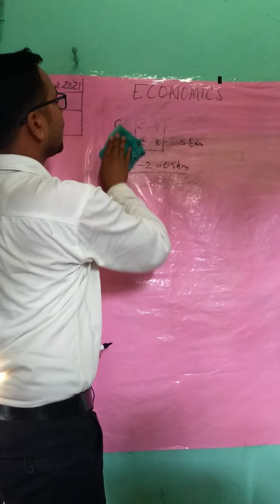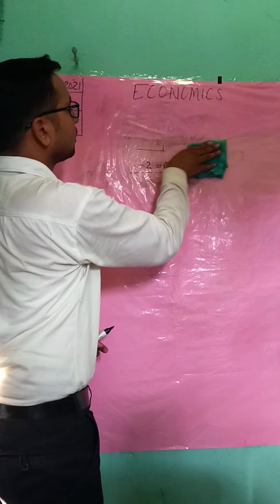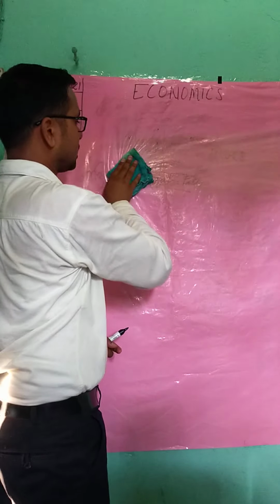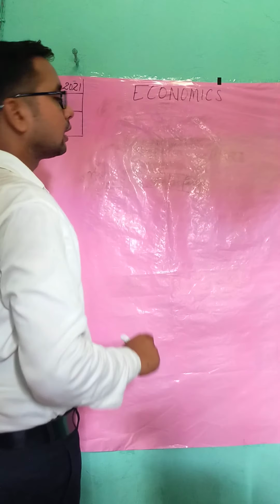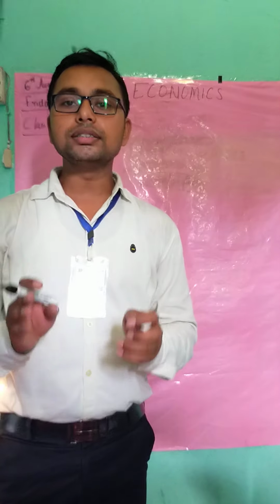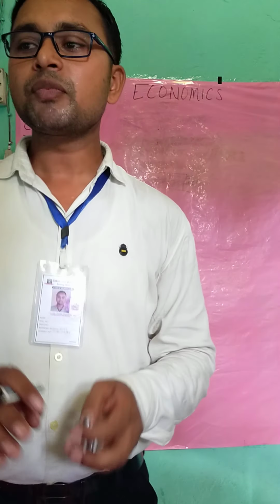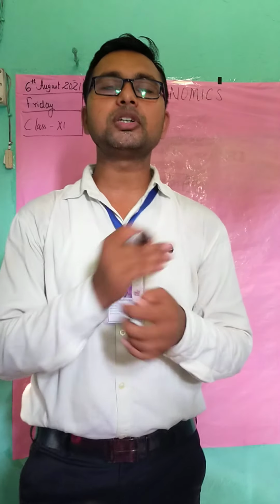A consumer should be able to segregate that this pen is giving more satisfaction. When a person is getting more satisfaction, that place is called consumer's equilibrium. A consumer is said to be in equilibrium when he or she maximizes their satisfaction with given income and prices of the commodity.